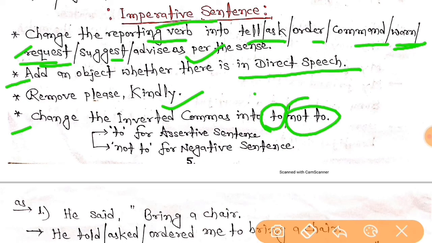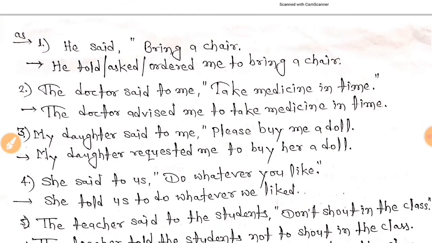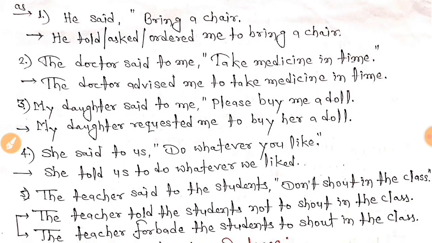Now here I have to make you understand, to is for an assertive sentence and not to is for a negative sentence, like don't do this, don't go there, right? So with negative you have to use not to, and with a positive, affirmative sentence, you have to go with to, right? Okay, now let's move to some of the examples.